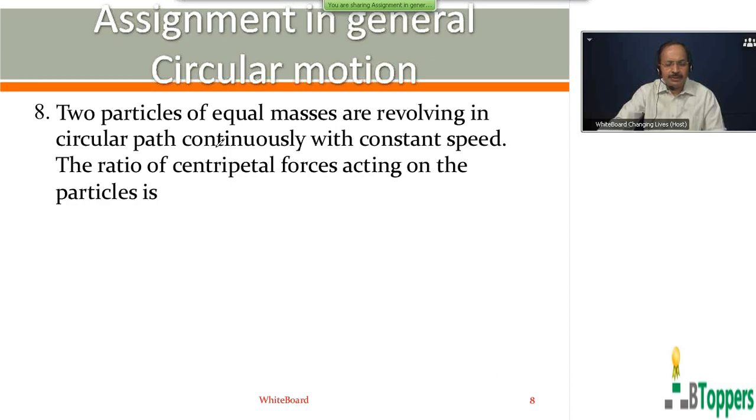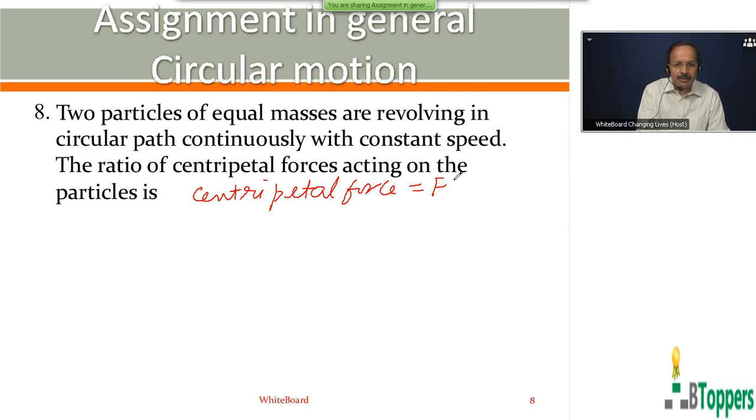Question number 8, look at the question number 8 here. Two particles of equal masses are revolving in circular path continuously with constant speed. The ratio of centripetal forces acting on the particles is. So, the magnitude of the speed is same here for both the particles. So, magnitude of the centripetal force is equal to product of mass of particle and magnitude of centripetal acceleration, which is equal to mv square by r.